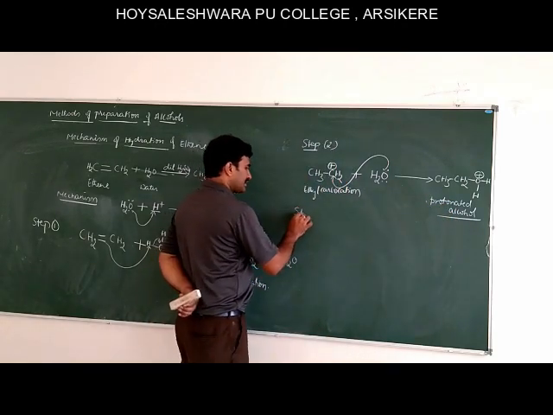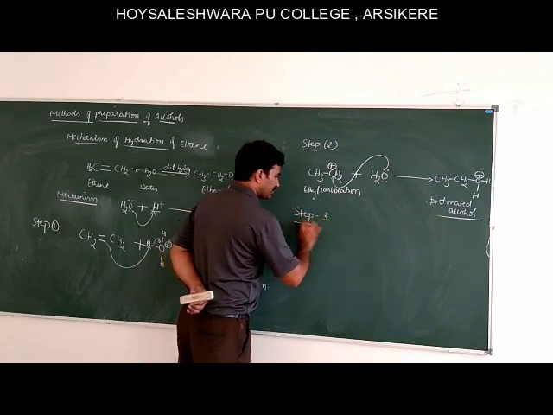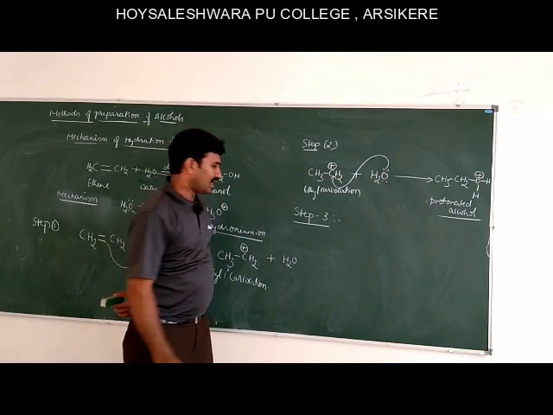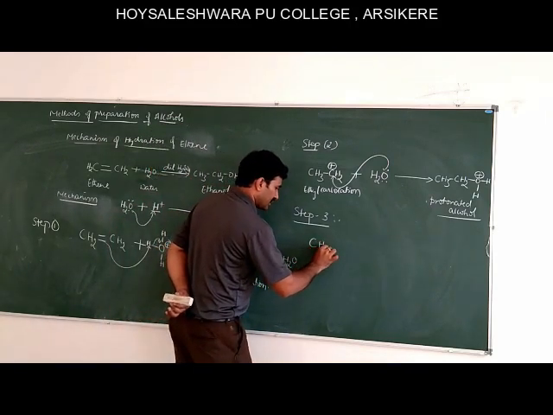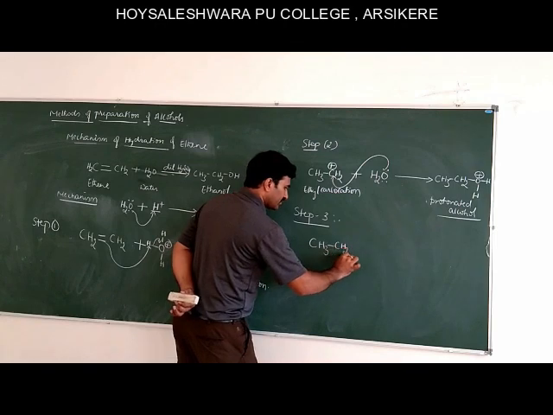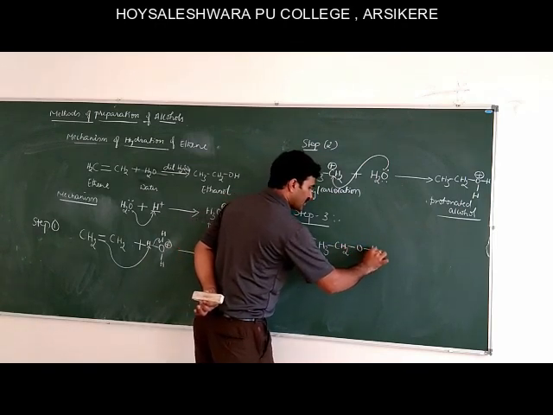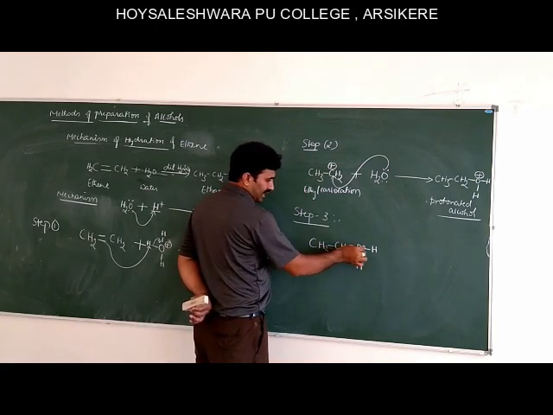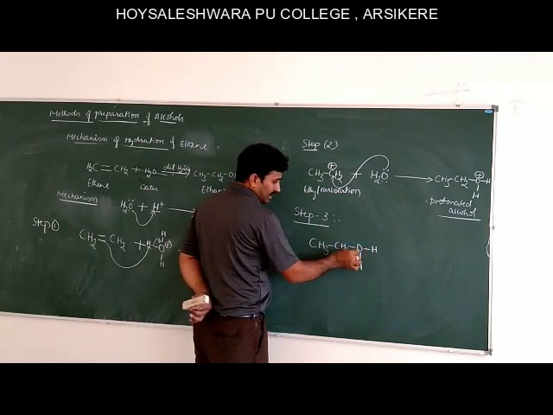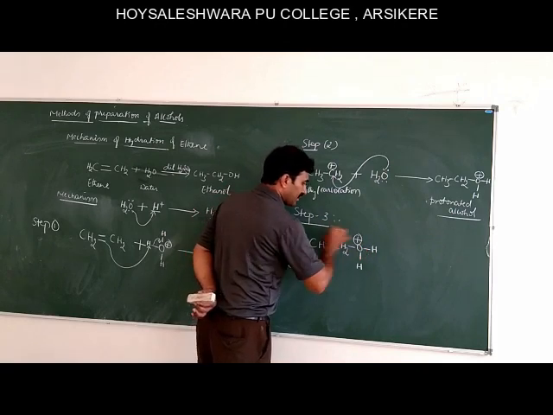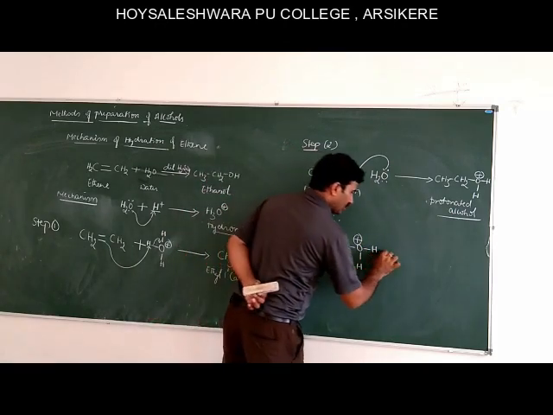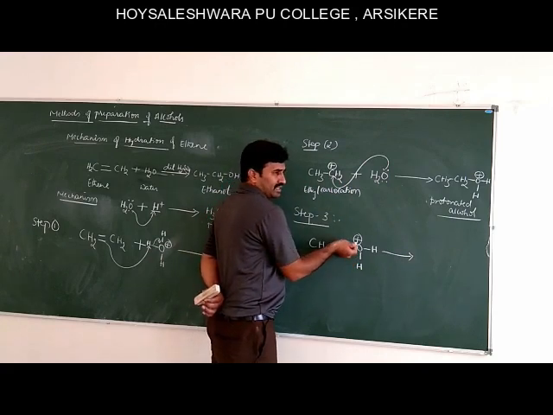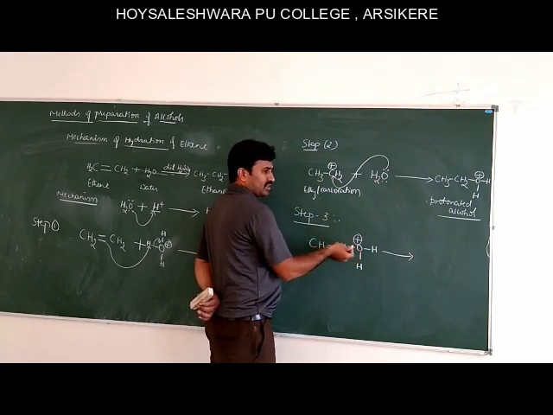And then step 3 is loss of proton. See, CH3CH2OH and H. Here the oxygen atom is attached with 3 bonds, so therefore it is having positive charge. Oxygen being more electronegative, it is not possible to carry the positive charge for a long time.